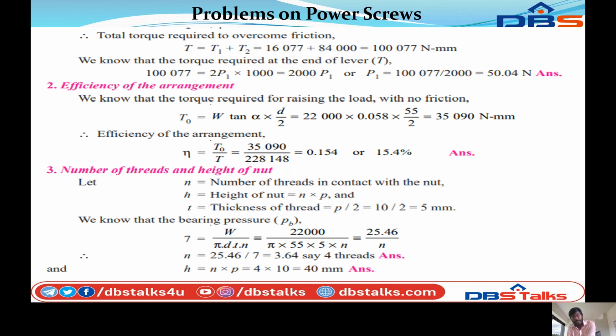So we know that the bearing pressure PB equals W by pi d into t into n. The bearing pressure of the thread screw of the nut. This formula is given in the design data book. PB is equal to W by n into pi into d into t.